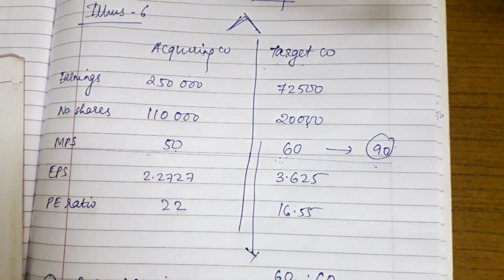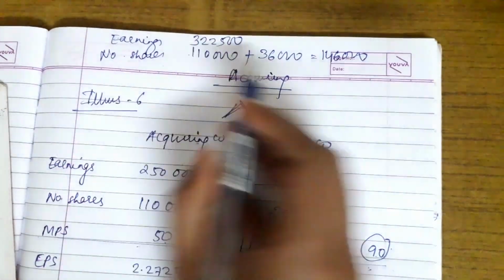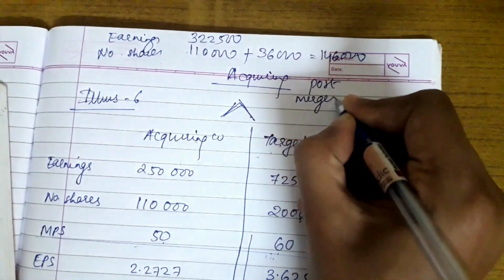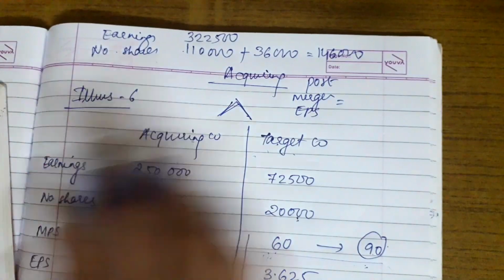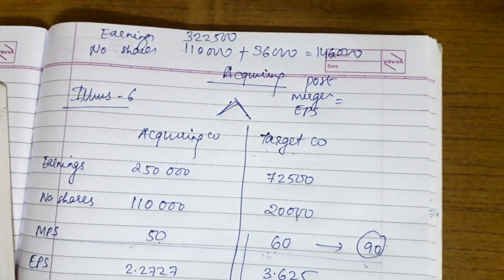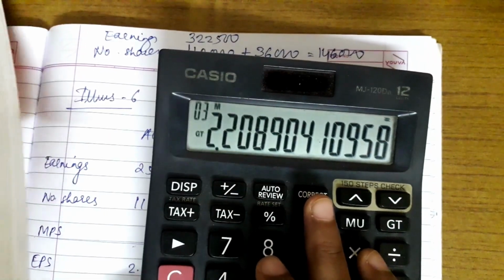Now the fourth point, they have asked to calculate post merger EPS. So this is the post merger earnings and post merger number of shares. So we can calculate post merger EPS. It would be 3,22,500 divided by 1,46,000, which is 2.2089 something.